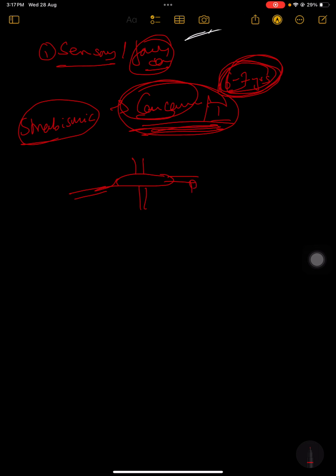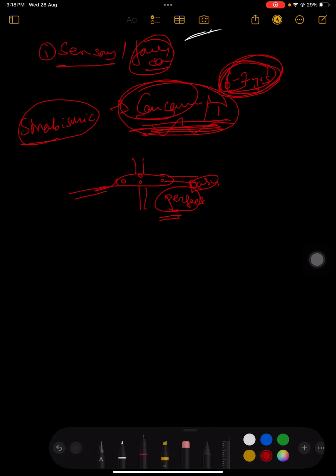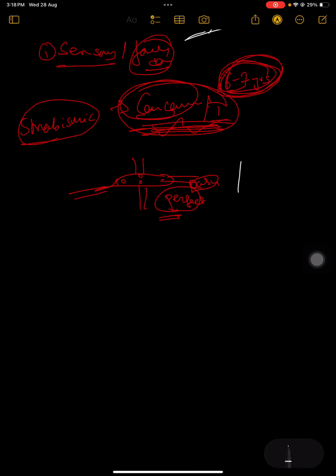If that muscle becomes palsied or fibrosed, and the eyeball deviates to one side or the other side, in this way, this is the eyeball, then it is not able to perceive a perfect image. Okay, a perfect image is not perceived. That is why it will lead to amblyopia.